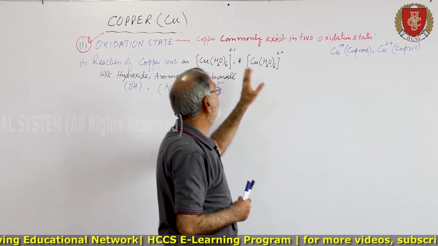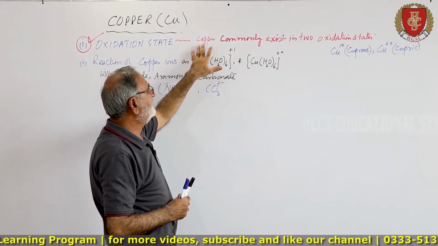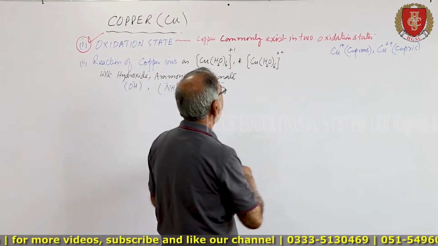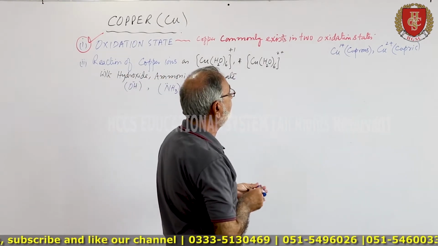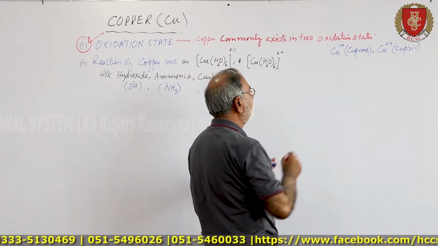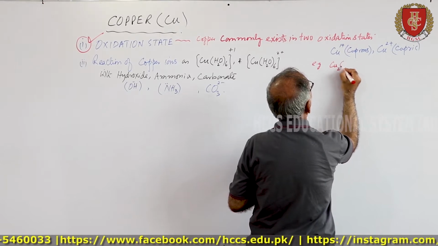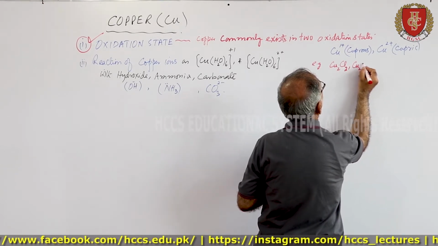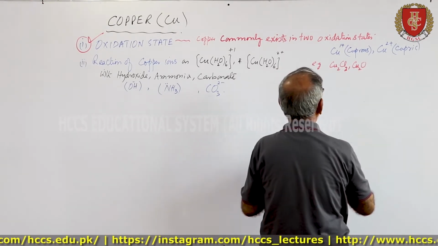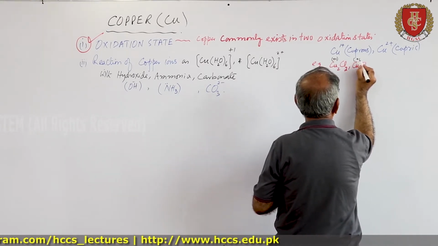So normally copper commonly exists in two oxidation states, that is cuprous, Cu plus 1, for example, Cu2Cl2, Cu2O. Here it is plus 1, again here it is also plus 1.